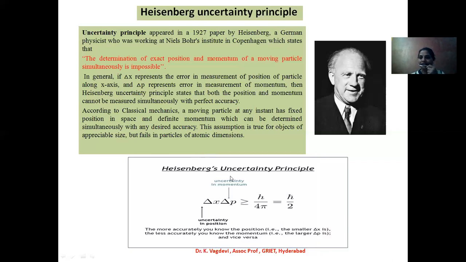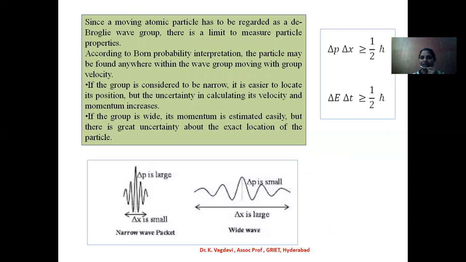So the Heisenberg uncertainty principle says that del x times del p is greater than or equal to h by 4 pi, or h cut by 2, and we already know that h cut is equal to h by 2 pi. The more accurately you know the position, the less accurately you know the momentum, or vice versa. So position and momentum cannot be measured simultaneously.